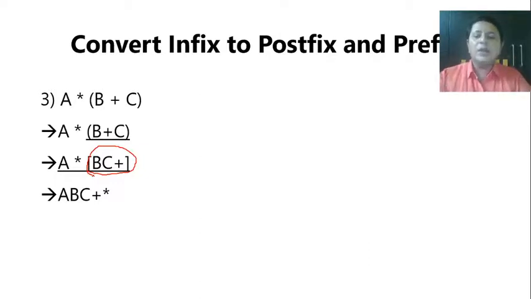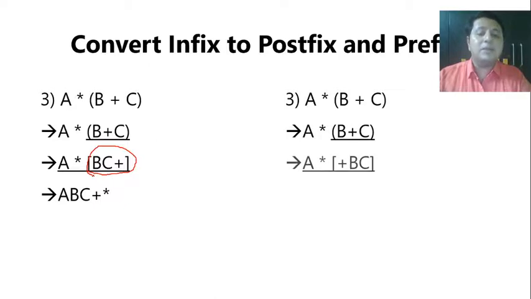Okay, now converting this to prefix. Again, first B plus C, that will be plus BC. Then A into plus BC, that is star A plus BC. Fine. I guess now this might be easy for you to understand. So I guess one more practice for maybe making the concept of brackets more clear.